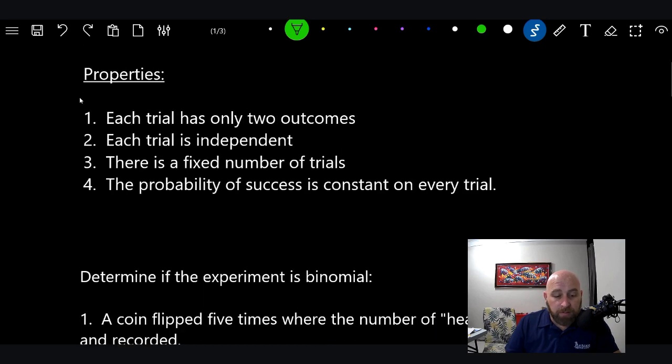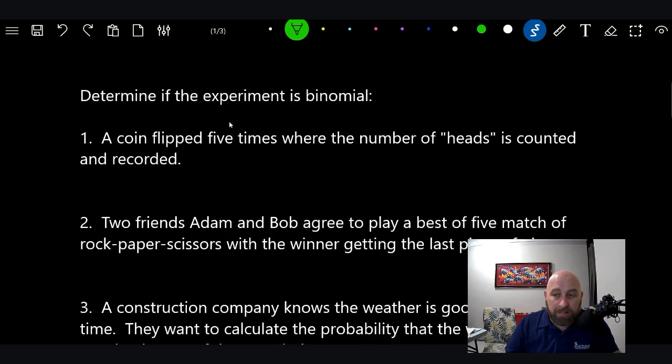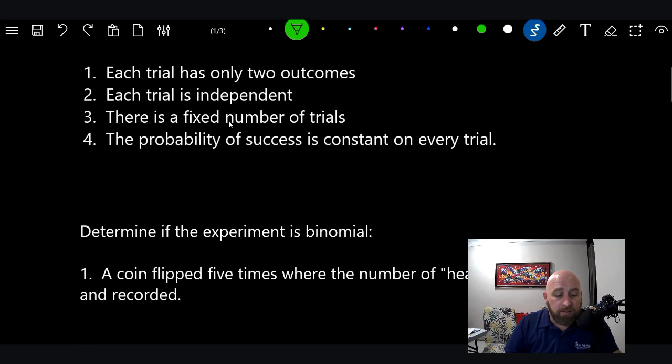All right, number 2, each trial is independent. Is that true? Yes, because we flip it, heads or tails. It's not dependent on the previous trial. It's not dependent on anything else. Each trial is an independent heads or tails. Okay, so it passes number 2.